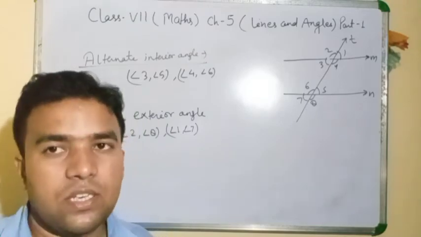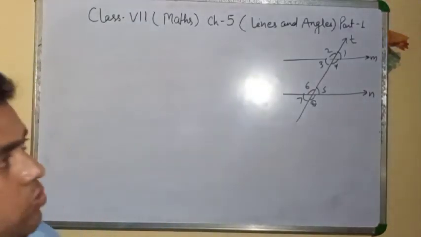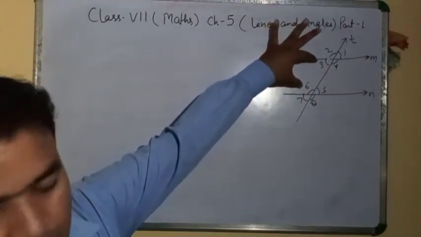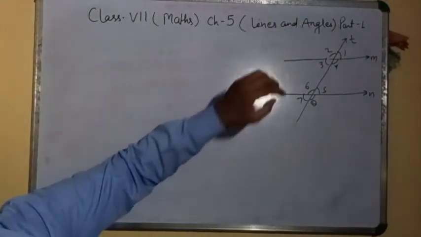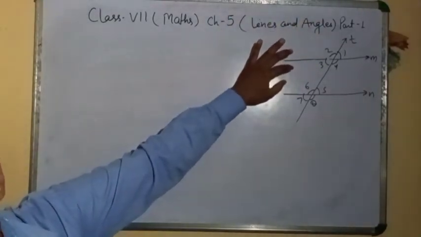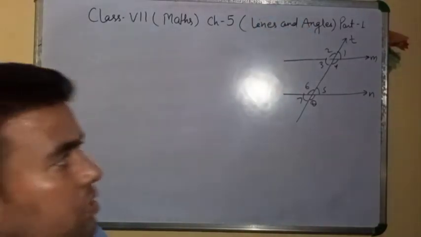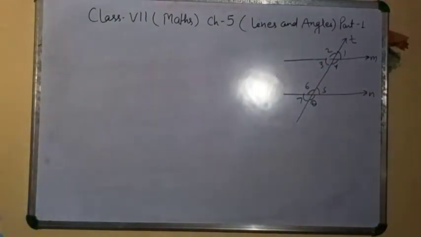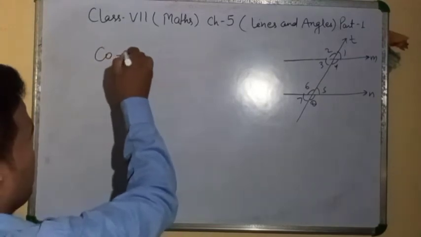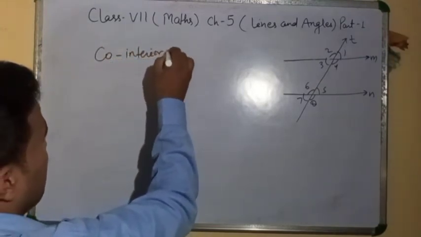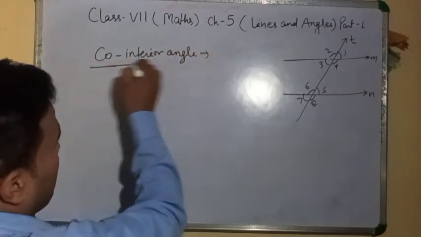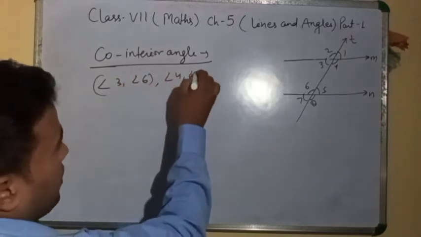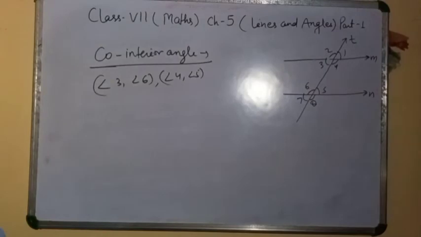Next thing, co-interior angle. Co-interior angle means, between two lines, these angles are called co-interior angles because they are on the same side of the transversal. Co-interior angles are angle 3 and angle 6, angle 4 and angle 5. Clear? It is a co-interior angle.